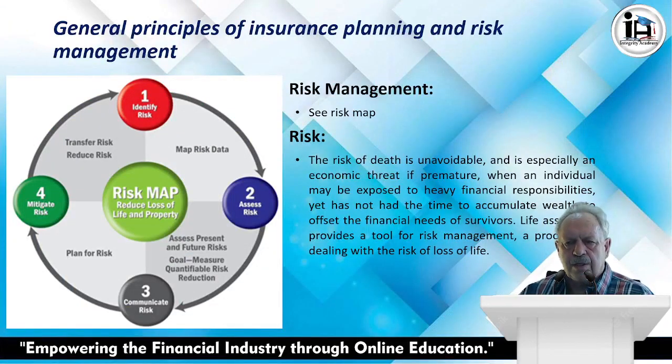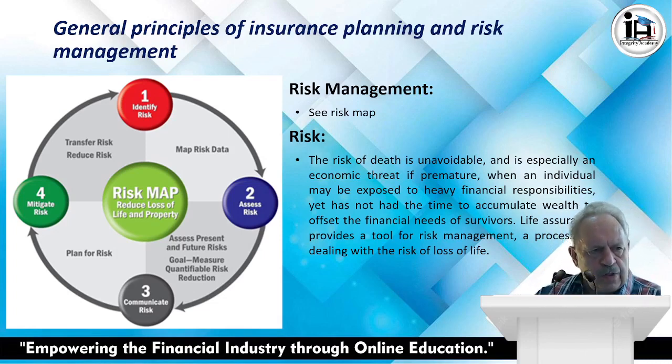Right, let's look at risk management. I've put up a risk map there for you in red. We've got identify the risk, number 1. So then once you've identified the risk, the second step, in blue, is assess the risk. So go and discover how much risk you can take and what exactly the risk is about. Number 3, in the gray block, is communicate the risk. And then 4 is mitigate the risk in the green block. So that just gives you a general overview of how to classify risk.